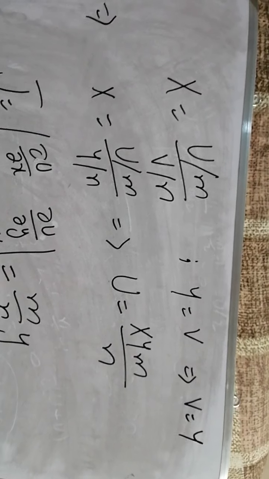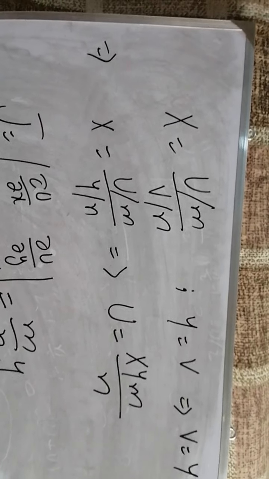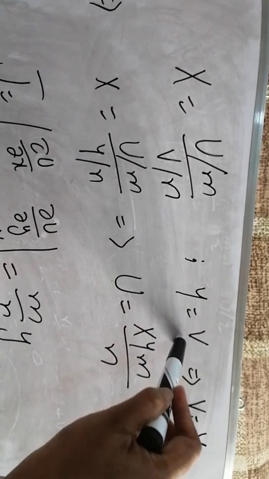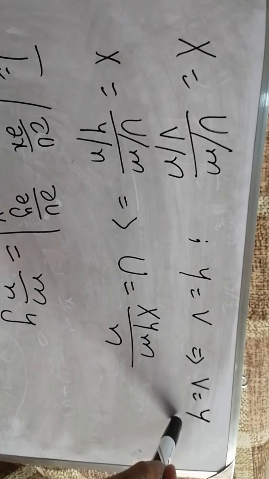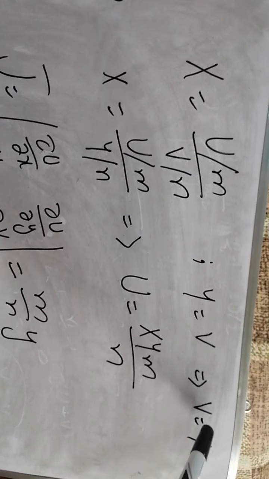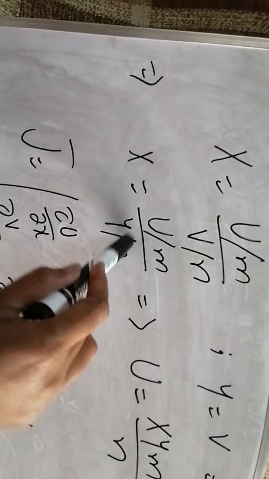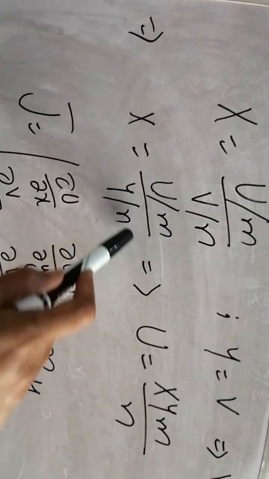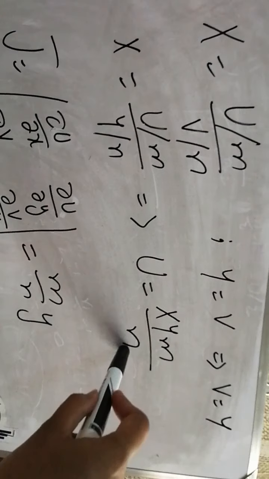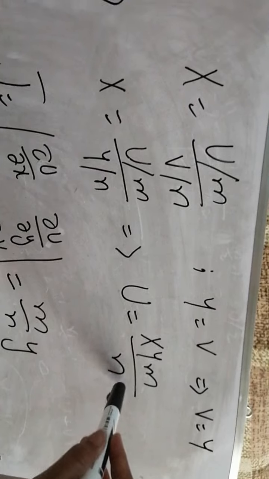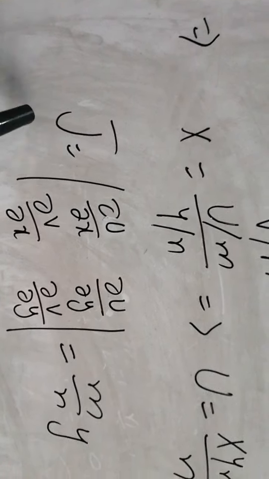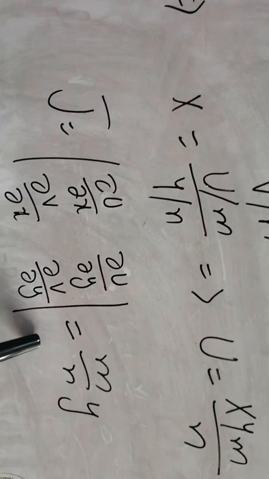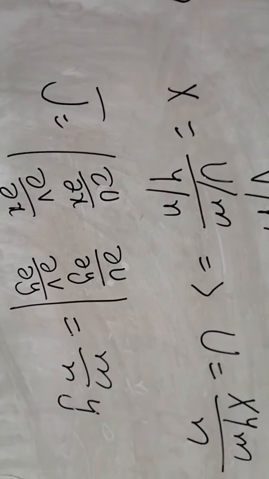By using the transformation rule, we take X equals U over m, V over n, and suppose Y equals V, or we can say V equals Y. Now by putting this value of V in X, we get X equals U over m over Y over n. Now solving it for U, we get this one. In the rule of transformation we need the value of the Jacobian, which may be solved by using this determinant, and the final answer becomes m over n into Y.